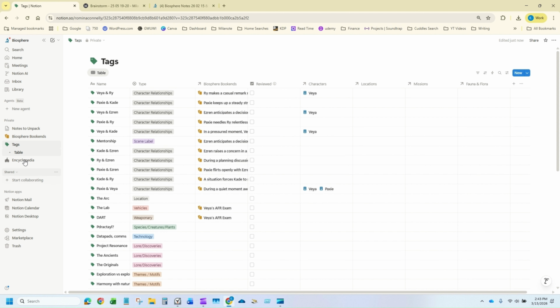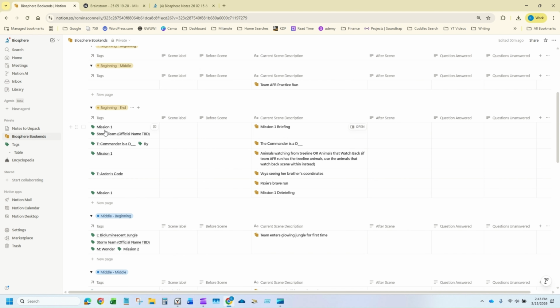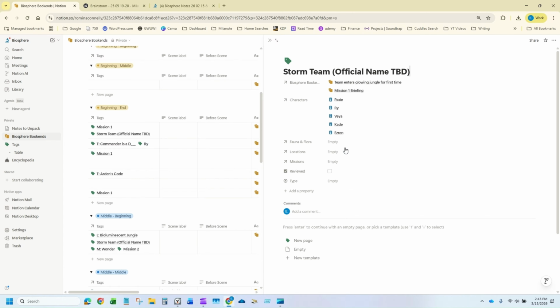And then if you go back to your draft, let's say this is a placeholder. Tags are also so versatile. So instead of having to list out each team member that is going to be consistent, which is like Paxi, Rai, Vea, Kate, Ezran, it's all in one tag here.